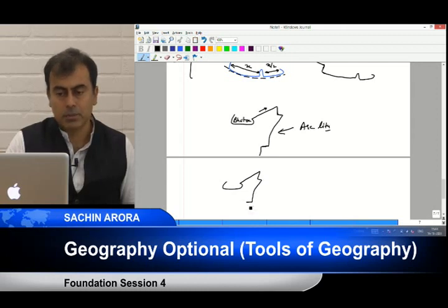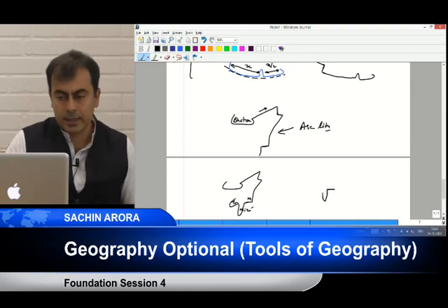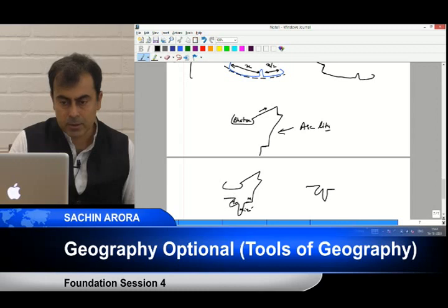So this is Manipur. Then I go for Mizoram, Tripura. Manipur, Mizoram, Tripura. Fingers. Can you see this? One finger like this, another finger like this. Two fingers, and then I go flat on this.